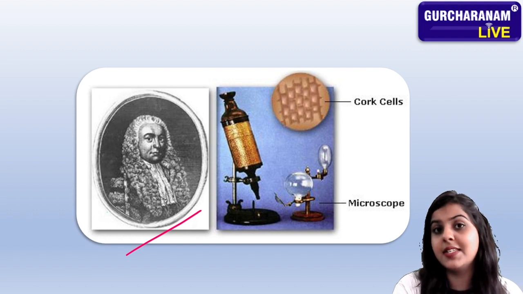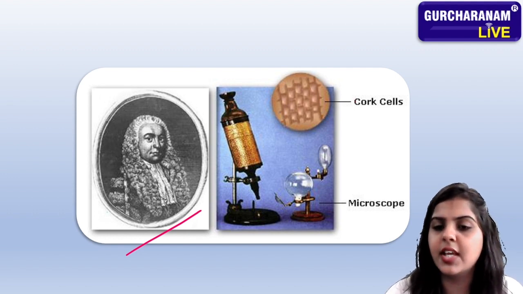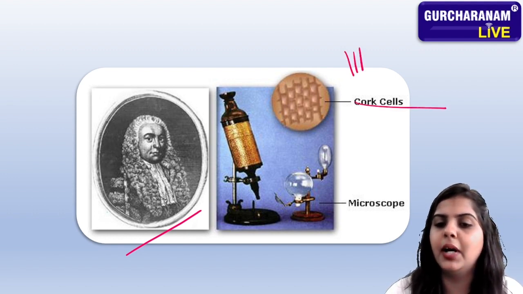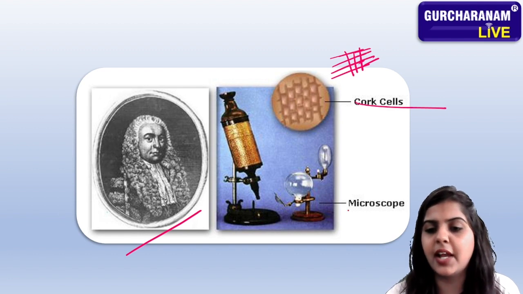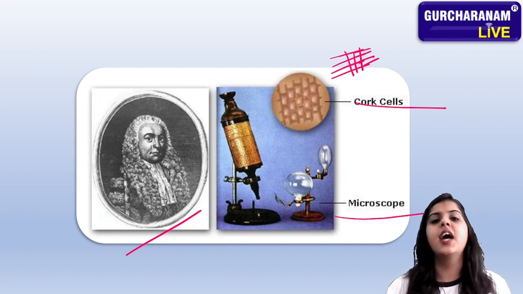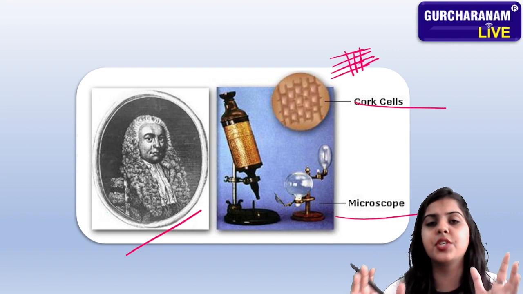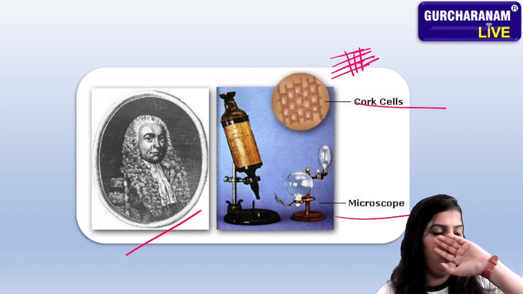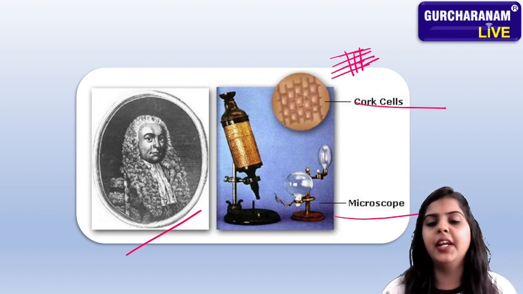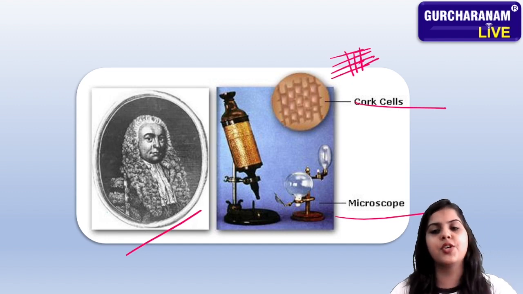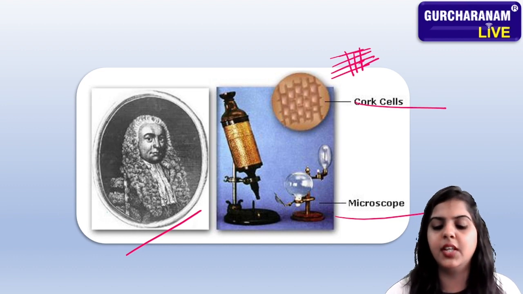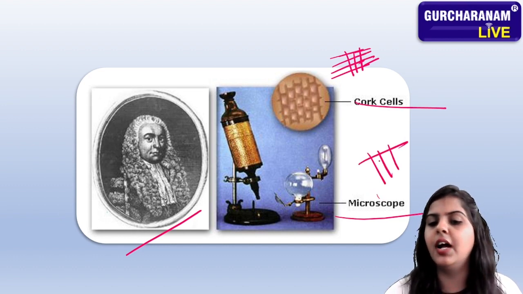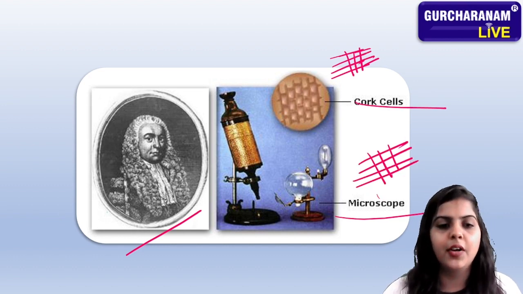You can see the handsome young man, and this is the cork cell. You can see this is divided into multiple parts. These are the cork cells, and this is the microscope where we put the cells and find out about the structure of the cell. When he put things under the microscope, what did he see? He said there is a cork-like structure, a box type of structure under the microscope. Got it?